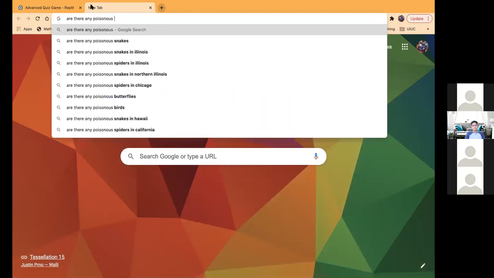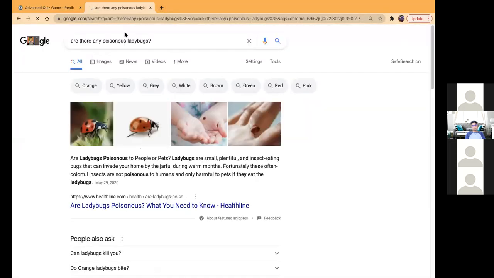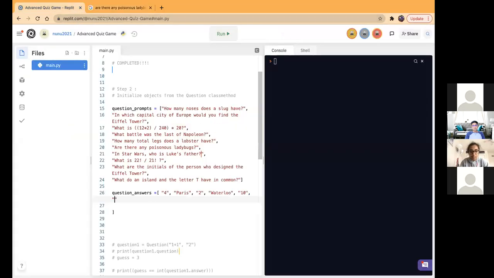You can do a question like this for the bug: what is the most survivalist bug, or which is the most versatile bug. I'm just Googling. Looks like they're not poisonous to humans, but they're poisonous to other things that eat them. Yeah, let's just keep them not poisonous for us.